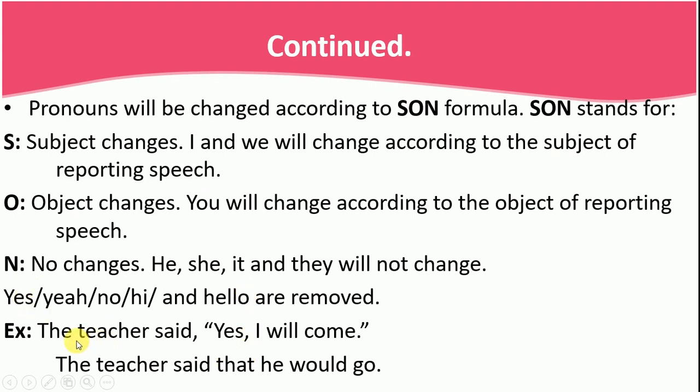Okay, remember one thing, that affirmative adverbs, or adverbs of affirmation, are not used in indirect speech. They are removed. Let's say the teacher said, yes, I will come. The teacher said that he would come. Will changes to would, right? The teacher said that he would come. Follow this, okay?